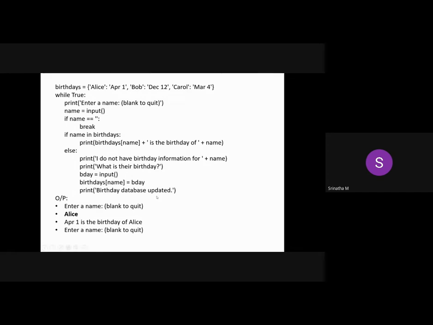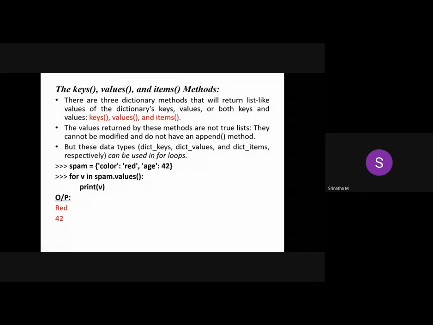A very simple application. When we run it, enter name Alice. April 1st is the birthday of Alice, as I told you. When you enter the key, it comes out. Otherwise, if you want to add any new employee's information, this is how we can add it. I hope now you understood how exactly you can use the dictionary as a real-time application.